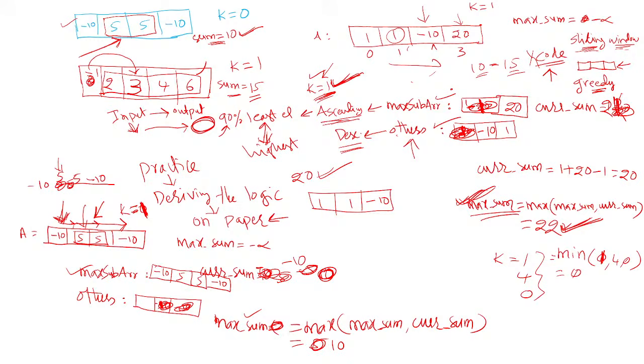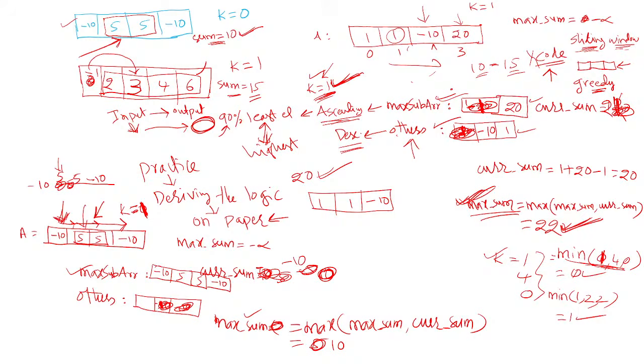For example, in this case your max subarray contains two elements, others also contains two elements. So what is the minimum function in this case? The k value is 1 here, the length of this max subarray is 2 here, and the length of others is 2 here. So the minimum is 1. That means it is always either 1 or 0 swaps, but not more than k in this case. So this is how you should use the logic.